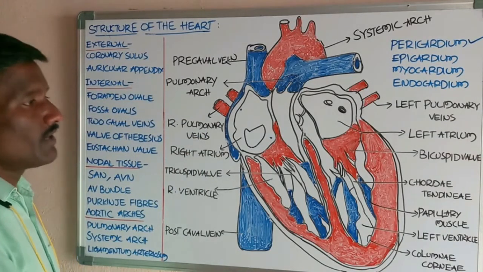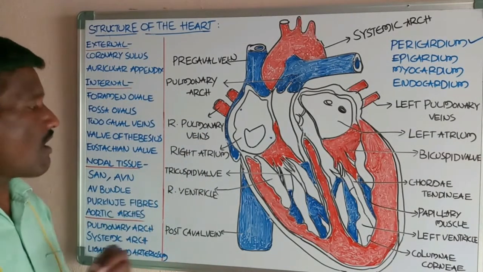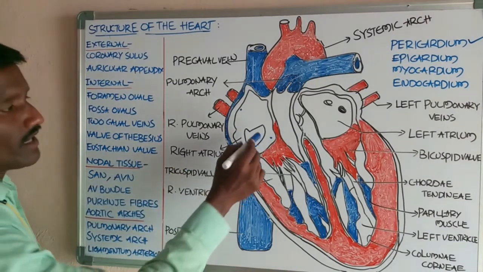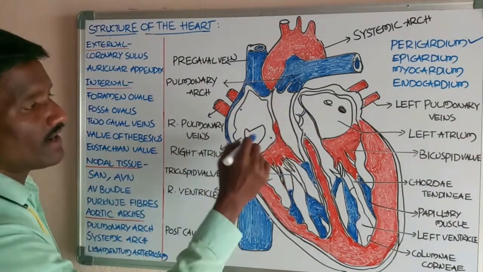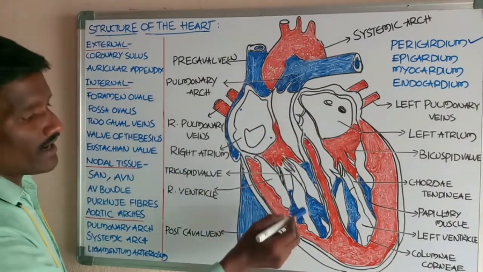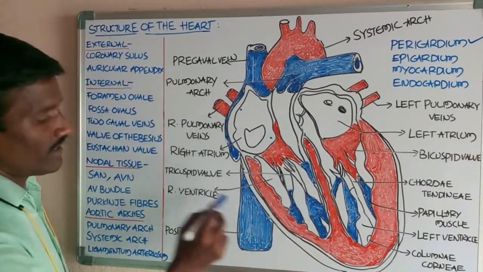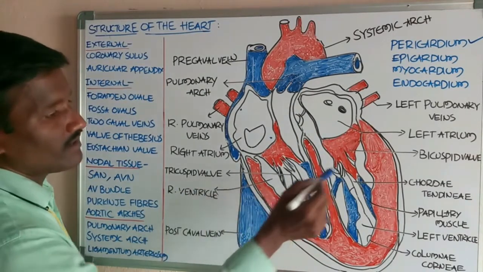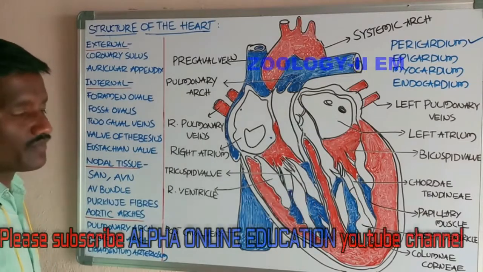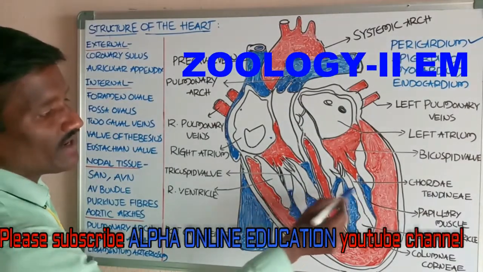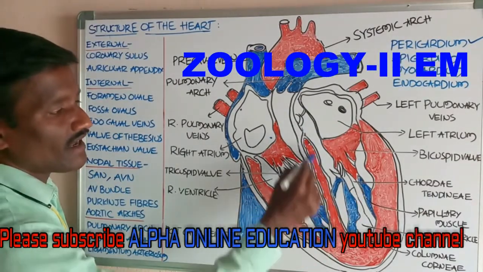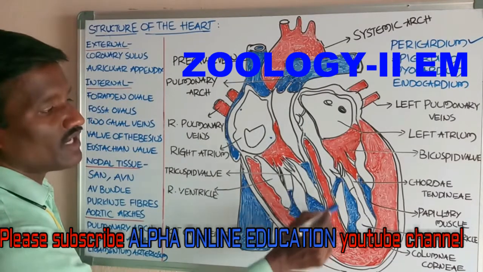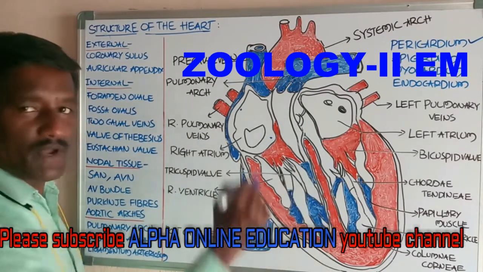This is an account of the two atrial chambers and the ventricles. This is the right ventricle, this is the left ventricle. Both ventricles are internally divided by the interventricular septum.